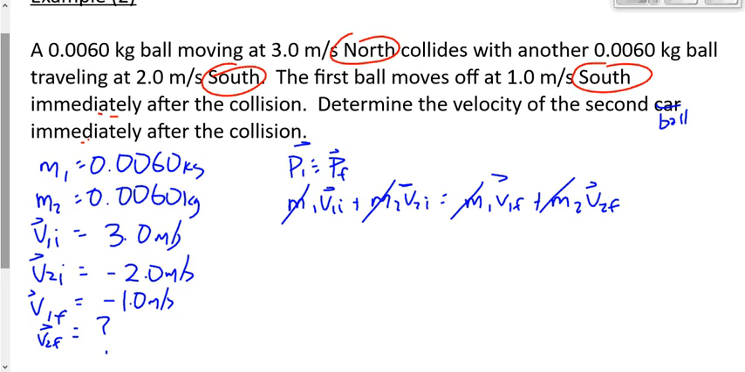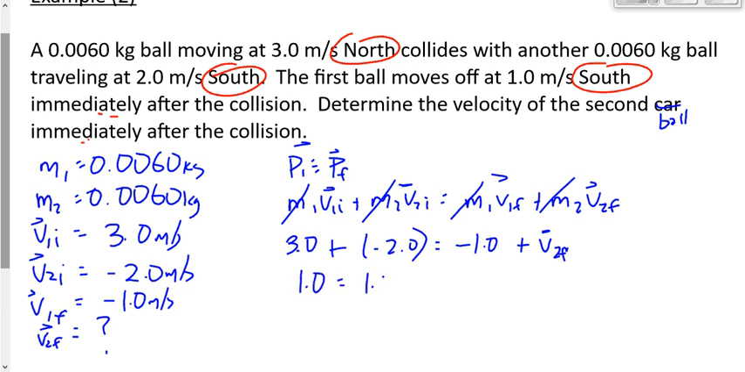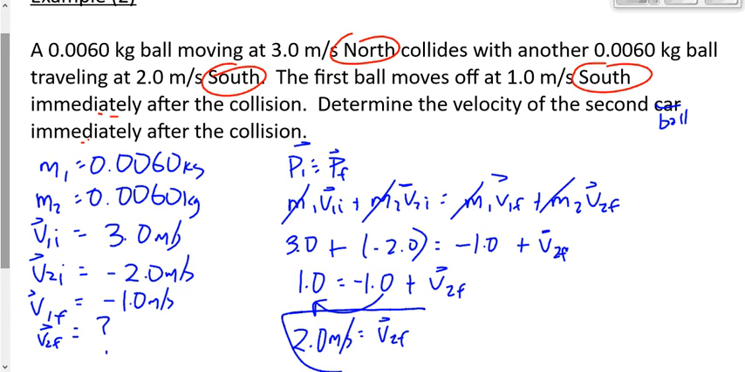Now, this makes the math really, really easy. V1I is 3.0 plus V2I is negative 2. V1F is negative 1 plus V2F. So 3 plus negative 2 is 1. And then we're going to take this negative 1 over by adding, and it becomes 2. So V2F ends up being 2 meters per second. Is that okay?